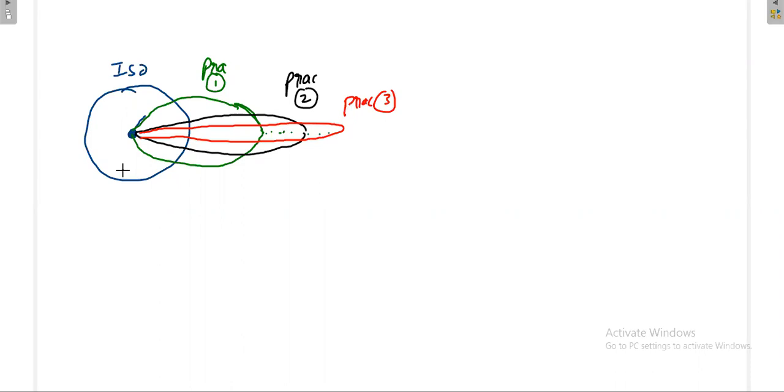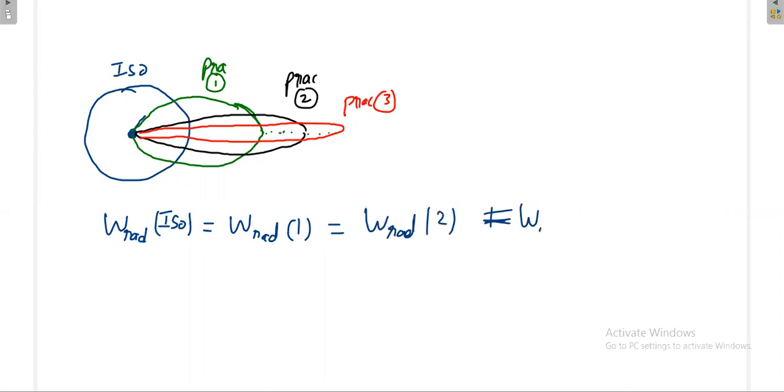Once we compare all these antennas, what is constant? The total power radiated in all antennas has to be constant, because when I analyze the performance of the antenna, the total power radiated by the isotropic antenna and practical antennas 1, 2, 3 has to be the same.